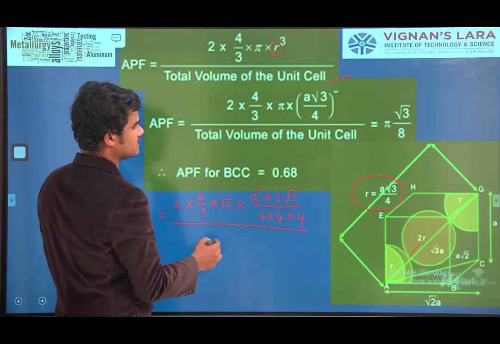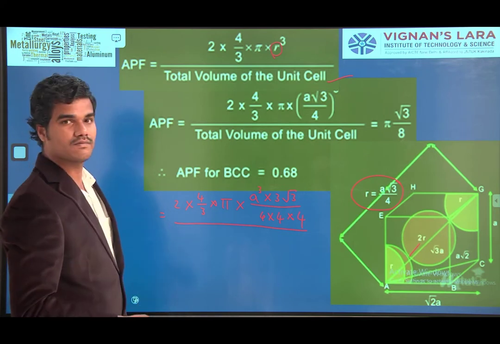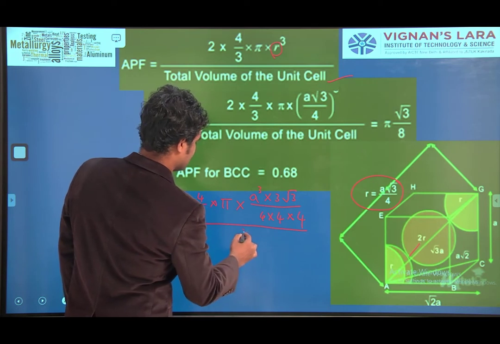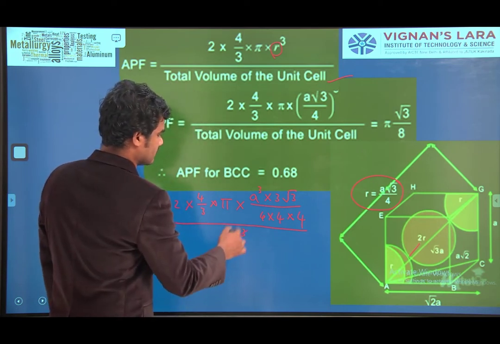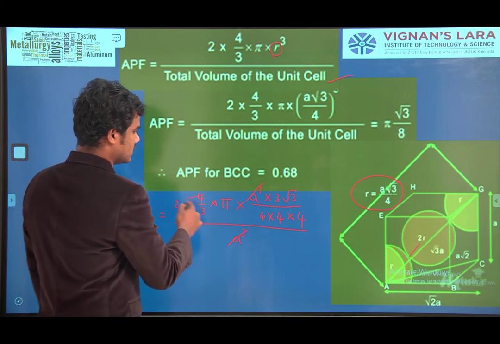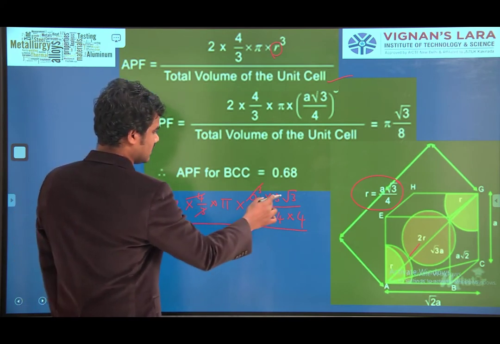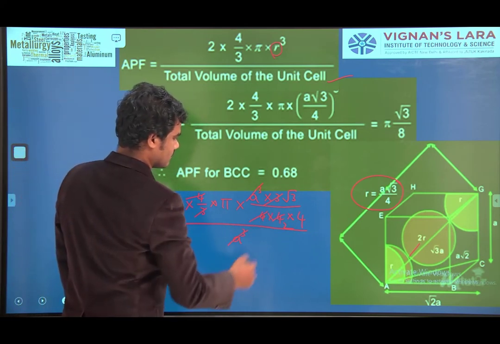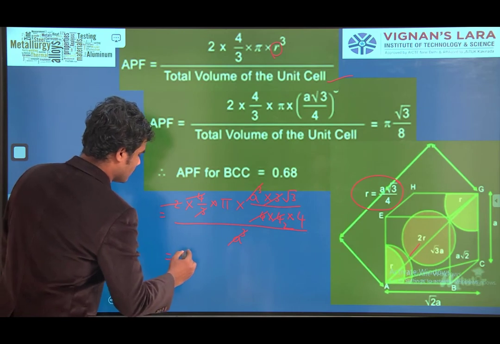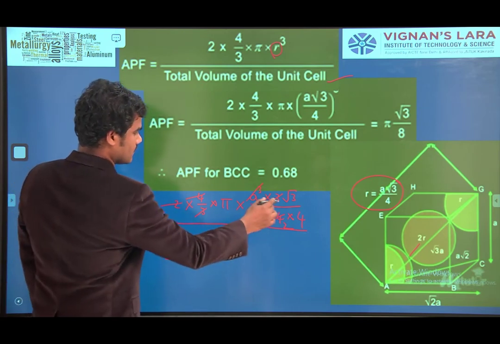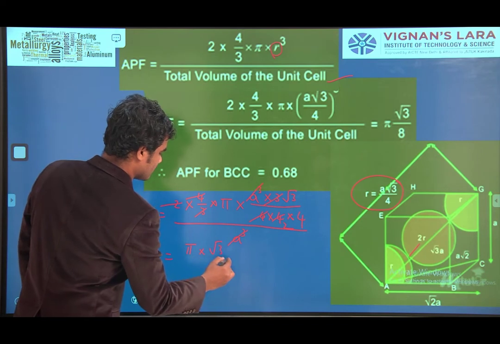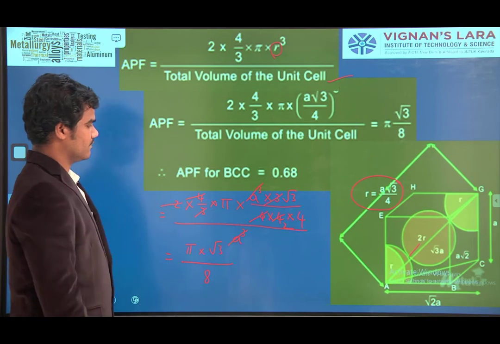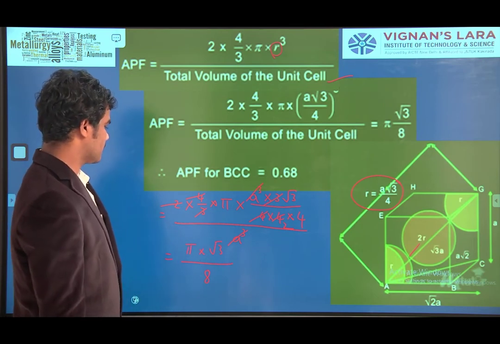Volume of unit cell is this cubic one, A cube. So A cube gets cancelled. This 4 and this 4 gets cancelled. This 3 and 3 gets cancelled. So 2 2's. So this will become pi into root 3 by 2 into 4, 8.